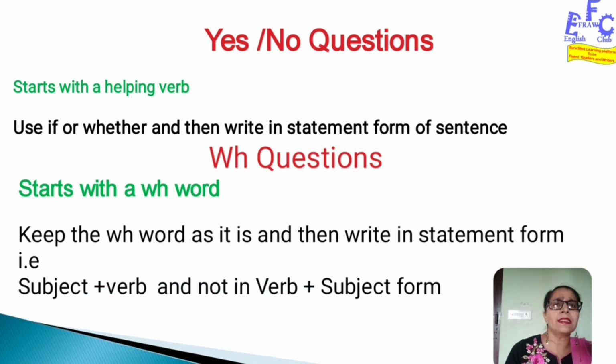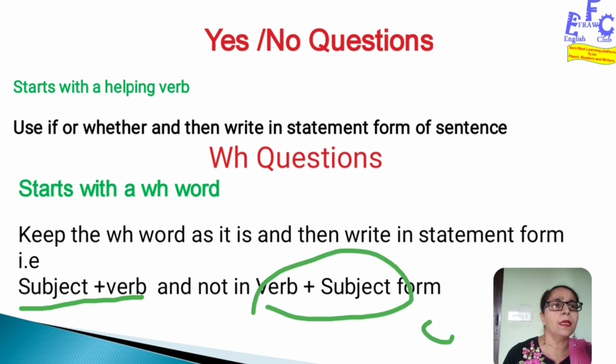So what is the statement form? Statement form is the sentence pattern, subject plus verb, not verb plus subject as we use in the question pattern. So we need to use the sentence pattern after that.